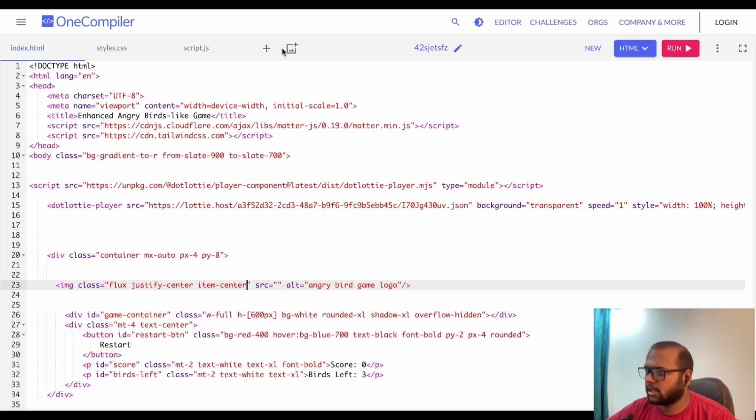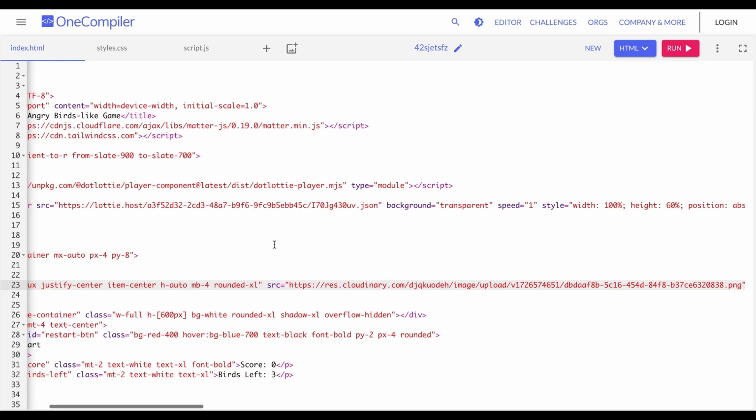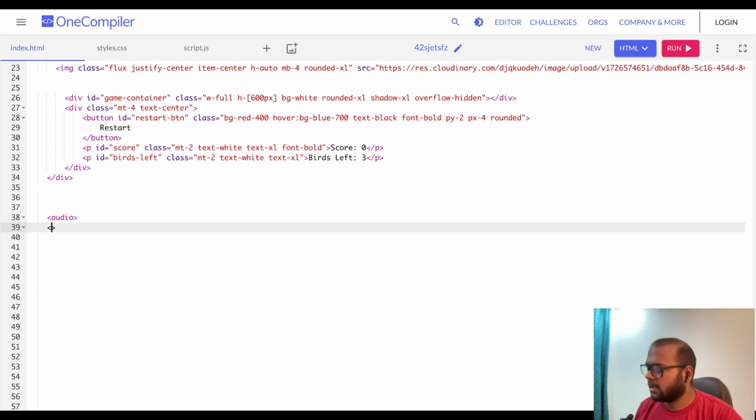We are almost done. I am adding the Angry Bird logo using a basic image tag along with some Tailwind CSS classes. The music goes in with an audio tag.